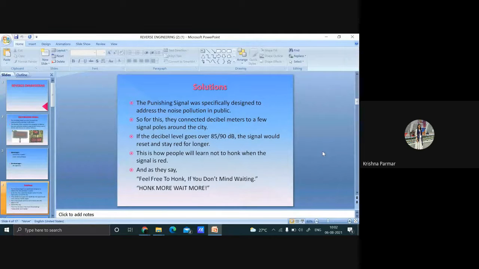Hello, am I audible, ma'am? Yes, you are audible. My question is how reverse engineering is applied. No idea. What is reverse engineering? Ma'am, your voice is too low.